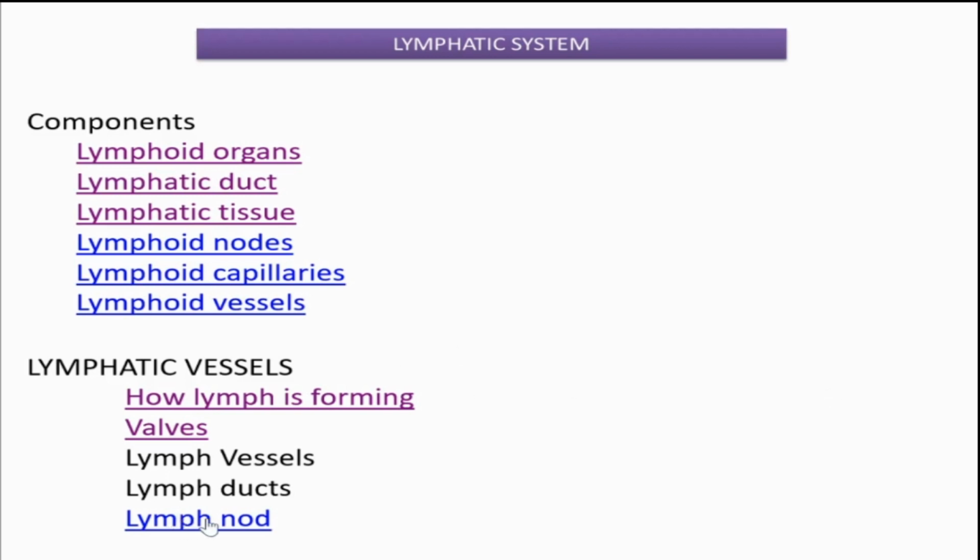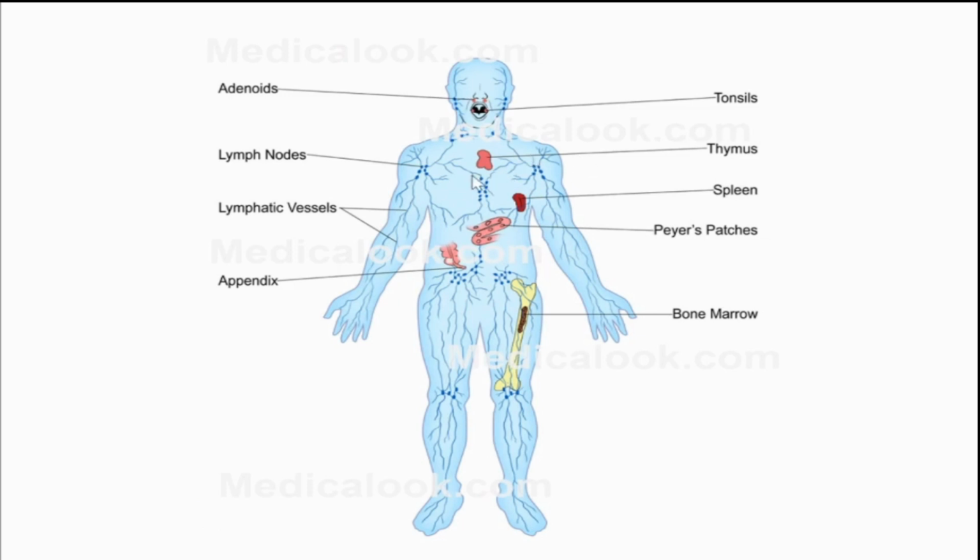Then next is about lymph nodes. Nodes are button-like structures seen here and there. Till now we have discussed vessels and capillaries, and they are coming and reaching the lymph nodes. Lymph nodes are actually bean-shaped organs. Here in this picture we can see a button-like structure, but actually its shape is a bean-shaped organ. And what is its role? To filter foreign particles in the lymph.